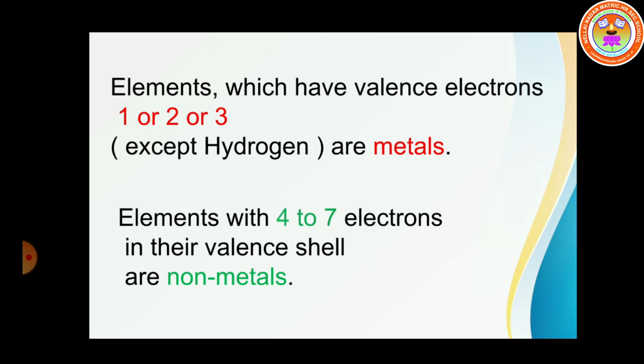Elements which have valence electrons 1 or 2 or 3, except hydrogen, are metals. Elements with 4, 5, 6 or 7 electrons in their valence shell are non-metals.